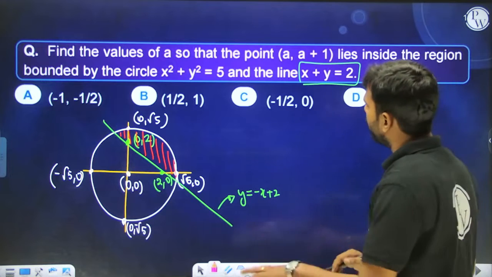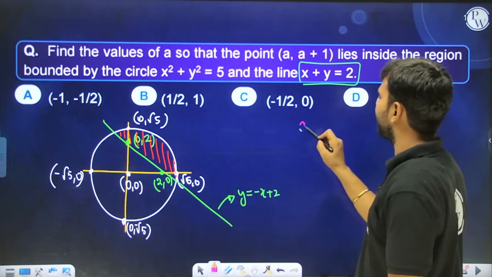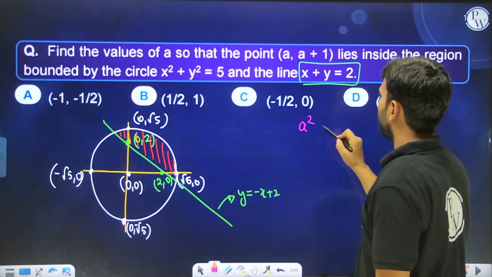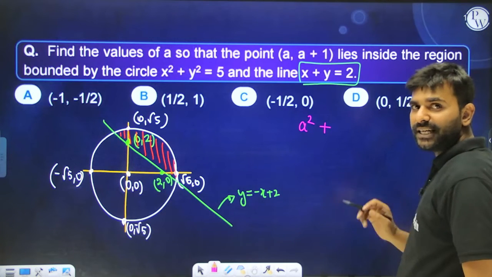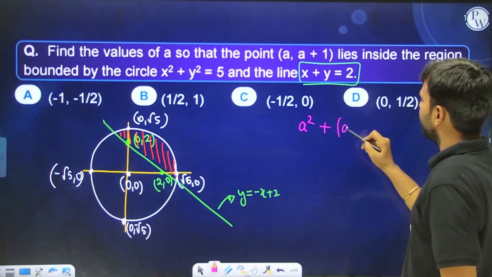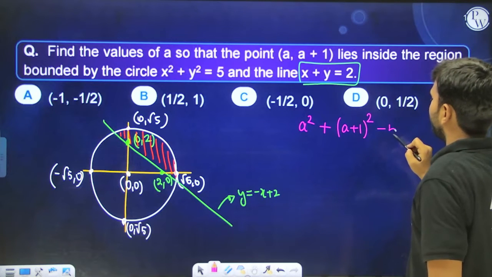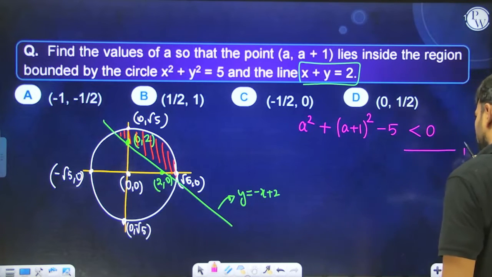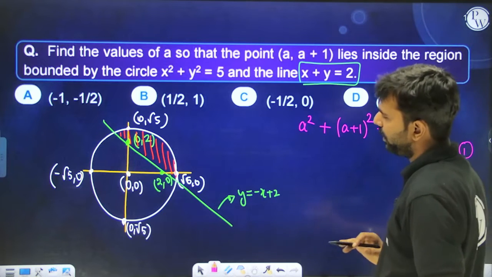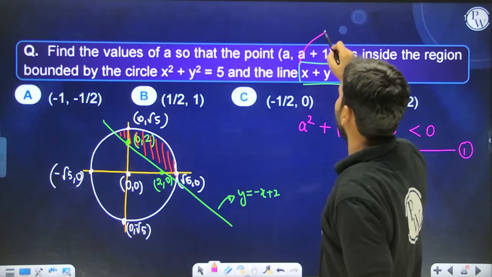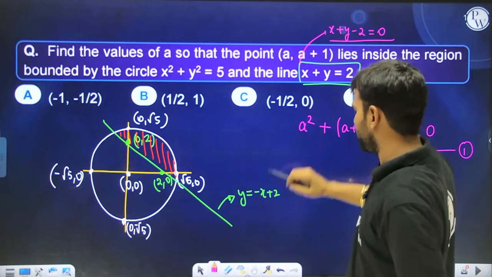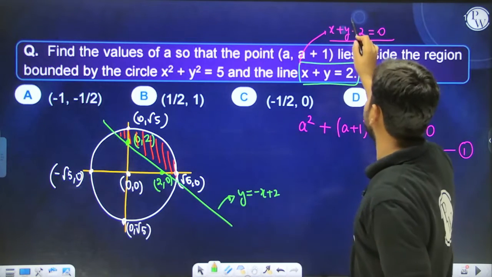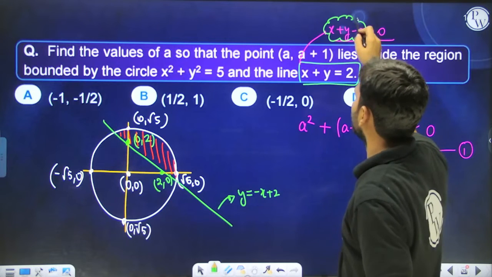Okay. Now number one thing is the point has to lie inside the circle. So we can say that (a, a + 1), if you put it inside the equation of the circle, it has to give us a negative sign. So we can say that this expression is going to be negative, number 1. Okay, moving ahead. Now understand, if we take this line x + y − 2 = 0, if you put the origin inside this, the value of this is going to be negative. So that means what?